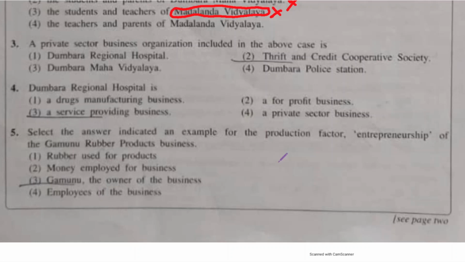So here, Dumbara Regional Hospital is of course a public sector business. Dumbara Mahavidyalaya is of course a public sector organization. Dumbara Police Station, again a public sector organization. But if you take Thrift and Credit Cooperative Society, this falls into the private sector category. So here the answer is answer 2.